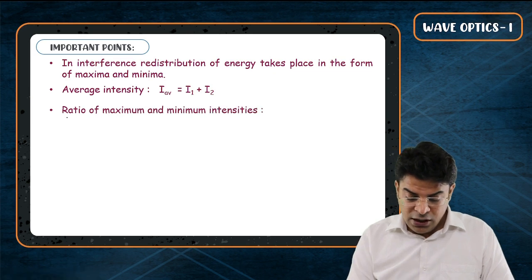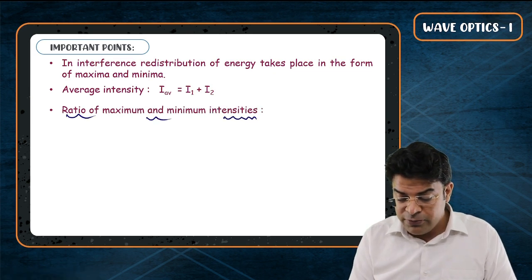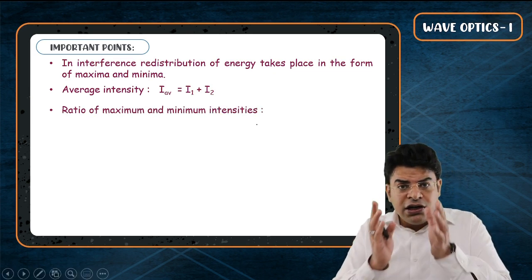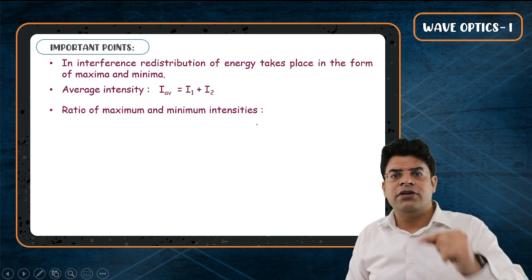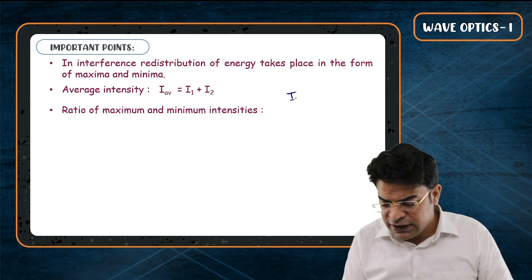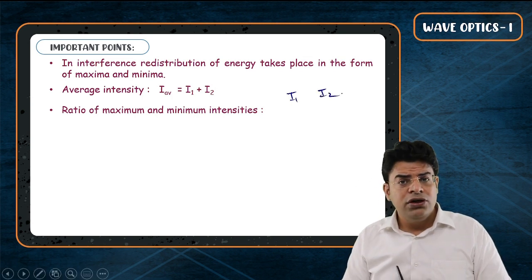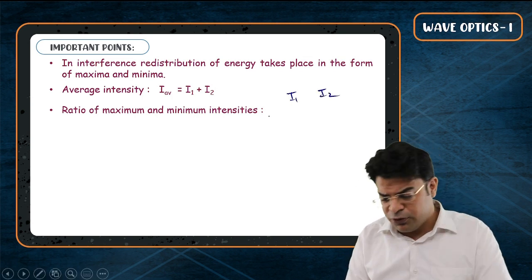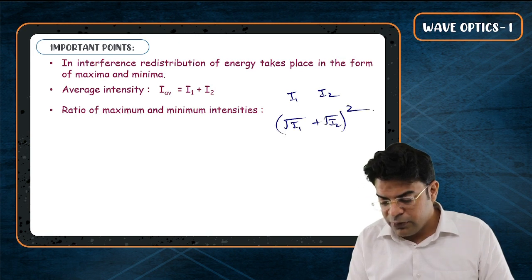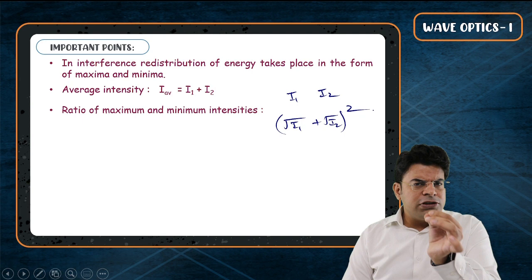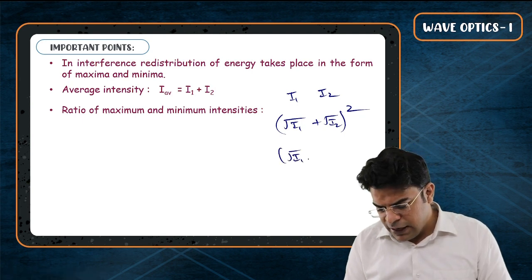Next point. The ratio of maximum to minimum intensity. When the two waves have superimposed, what is the maximum possible resultant intensity? Sir, if the first one has I1 and the second one has I2, we have just learned that the maximum possible resultant intensity will be root I1 plus root I2 whole square. And the minimum possible resultant intensity will be root I1 minus root I2 whole square.